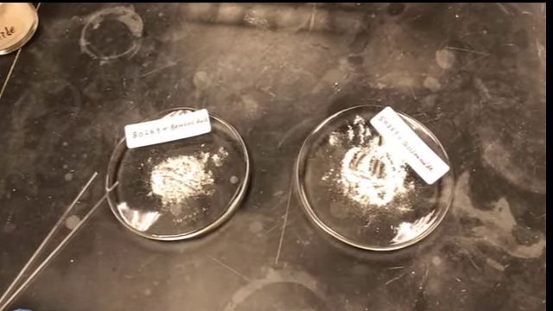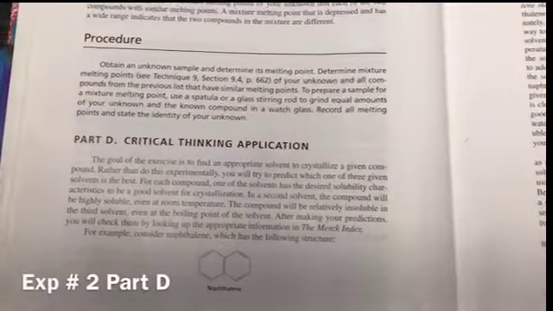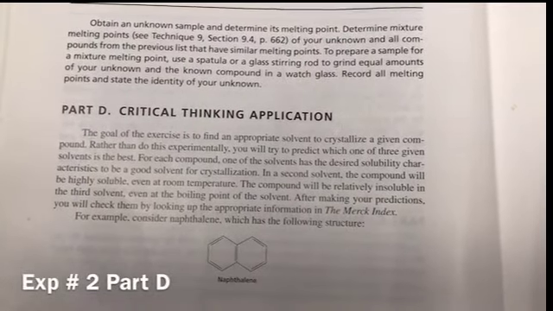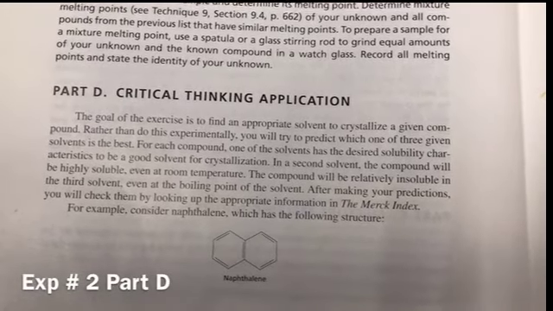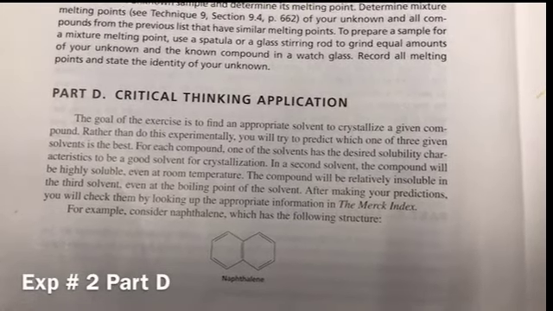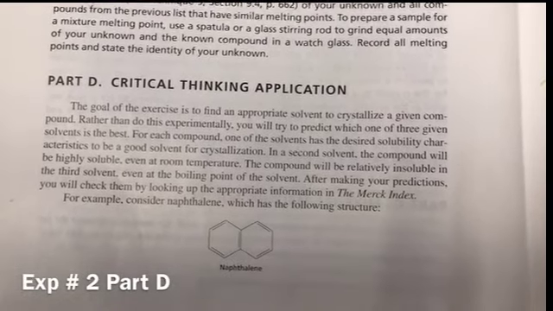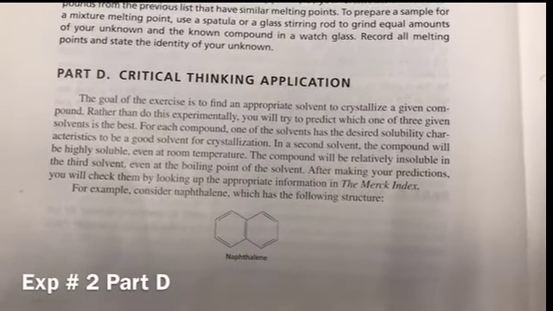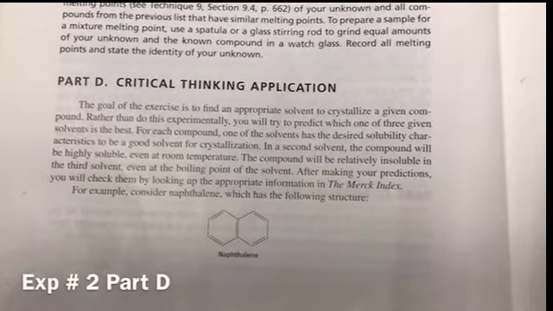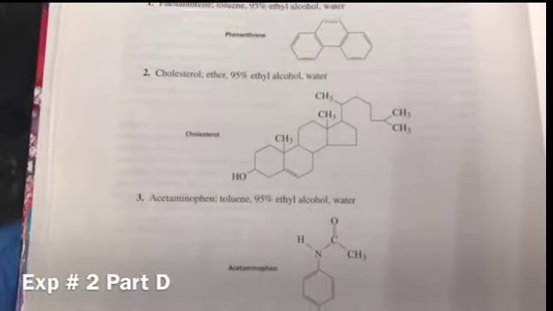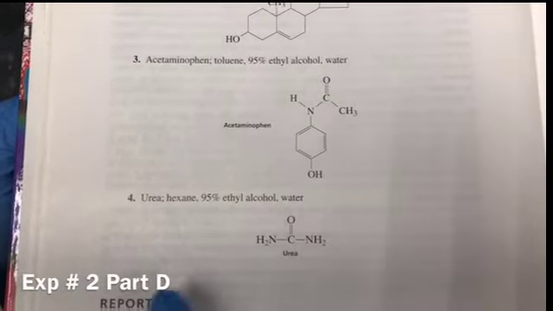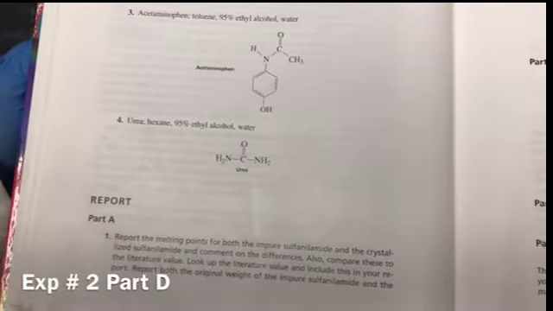So the last part of this experiment is part D, critical thinking application. In this exercise, you are going to find an appropriate solvent for the compound to crystallize based on solubility and polarity. So first of all, you're going to predict based on the structure. These are the compounds you're going to work on: phenanthrene, cholesterol, acetaminophen, and urea, right? The solvents are listed next to them.